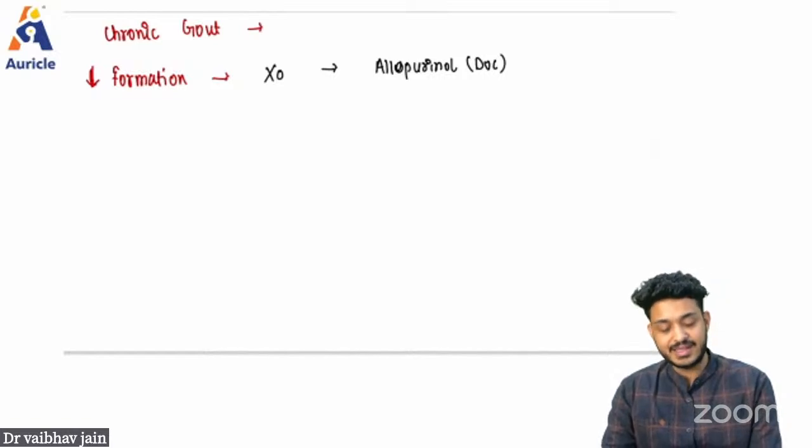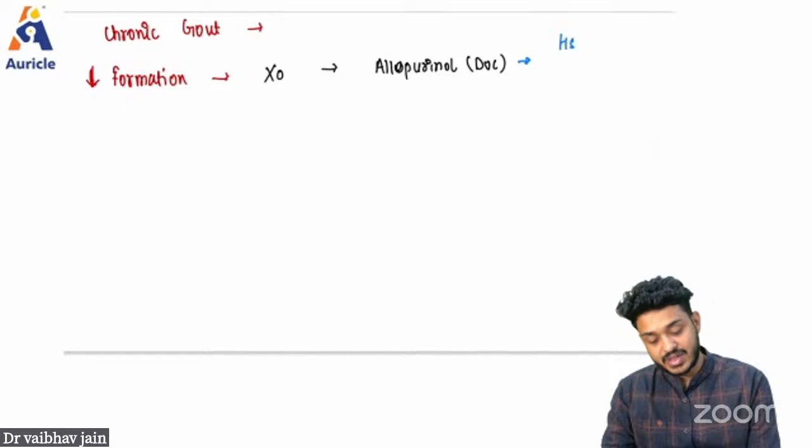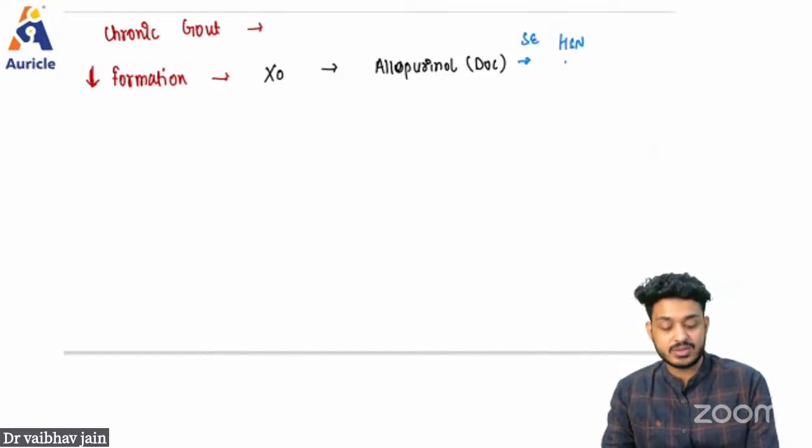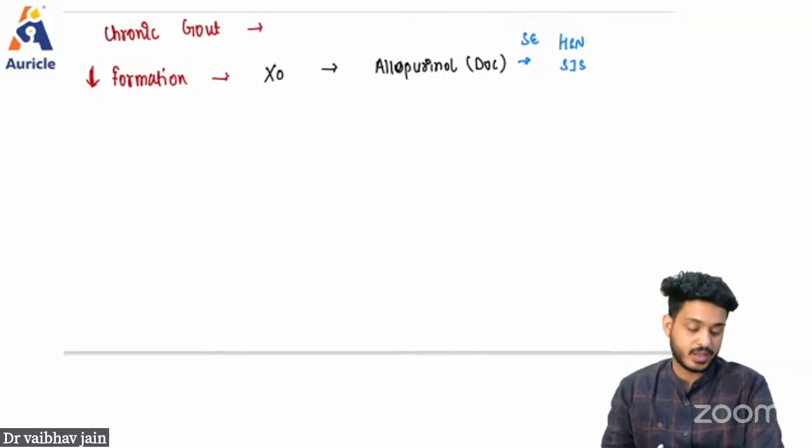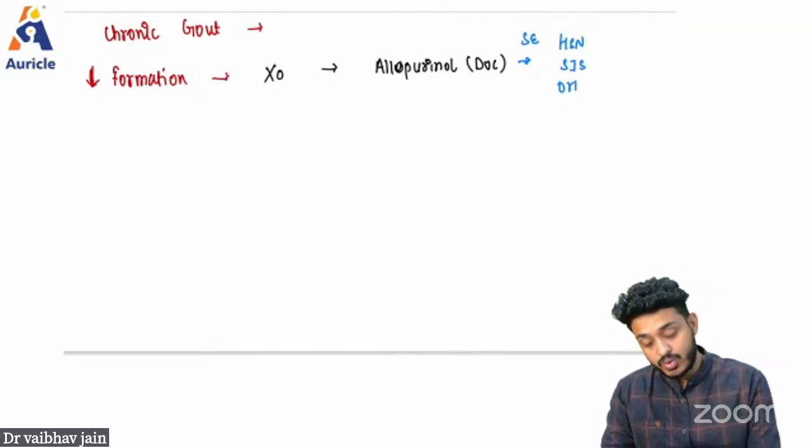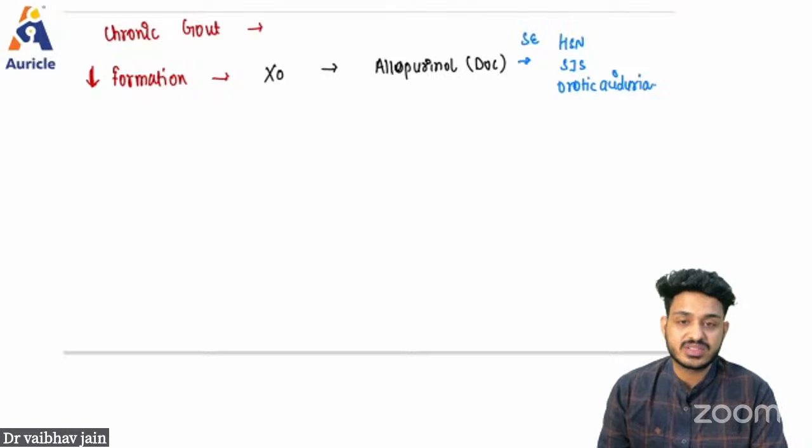But there are certain side effects of this allopurinol. It can cause hypersensitivity in the patient. It can cause Stevens-Johnson syndrome. It can cause orotic aciduria. So these are some side effects of the xanthine oxidase inhibitor.